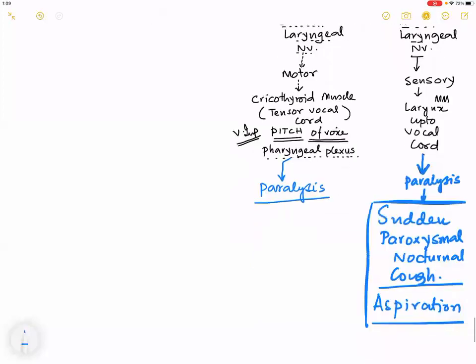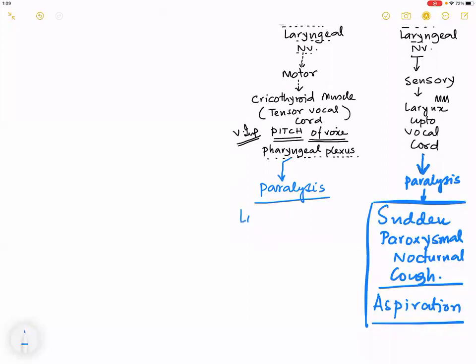Now, let us talk about paralysis. But remember, there are other contributors to the pharyngeal plexus. That is again by the 9th nerve, the glossopharyngeal, as well as the 10th, the vagus. Now, let us talk about what happens when this is paralyzed.